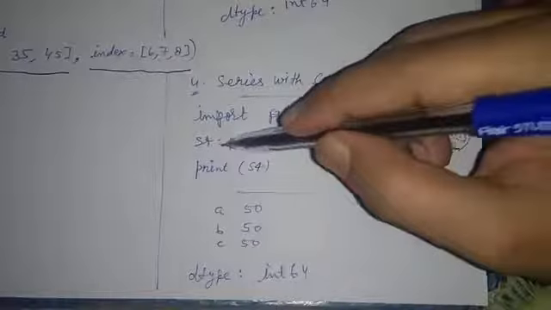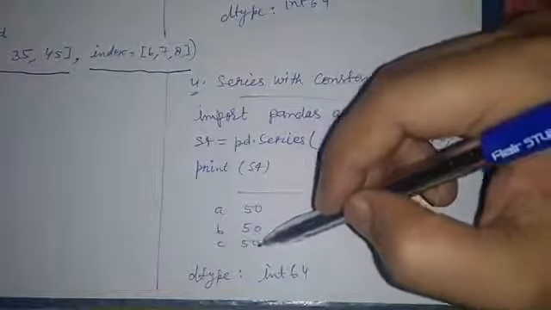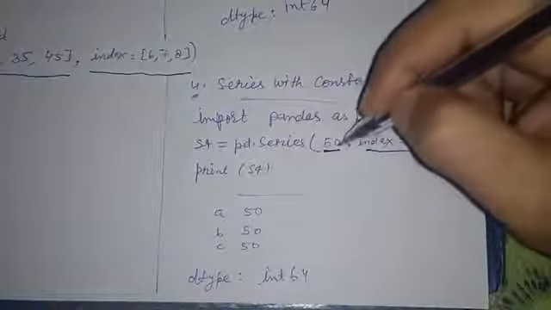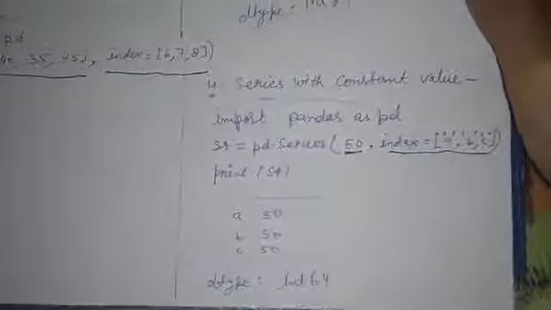So let's print s4. You will get A, B, C index and 50, 50, 50 values, because only a single value is given here. So you can create a series with a single value also having multiple elements.